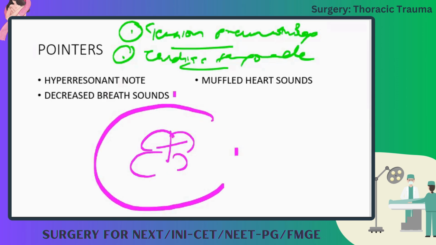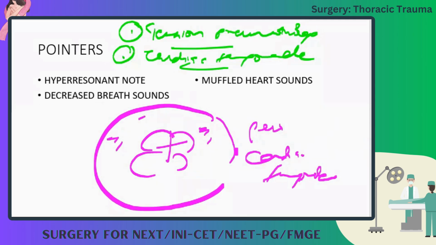sac called the pericardium. So if there is fluid or if there is blood accumulating here, the heart will be compressed. This is known as cardiac tamponade, isn't it? We are mechanically blocking the function of the heart. That is cardiac tamponade. Okay.